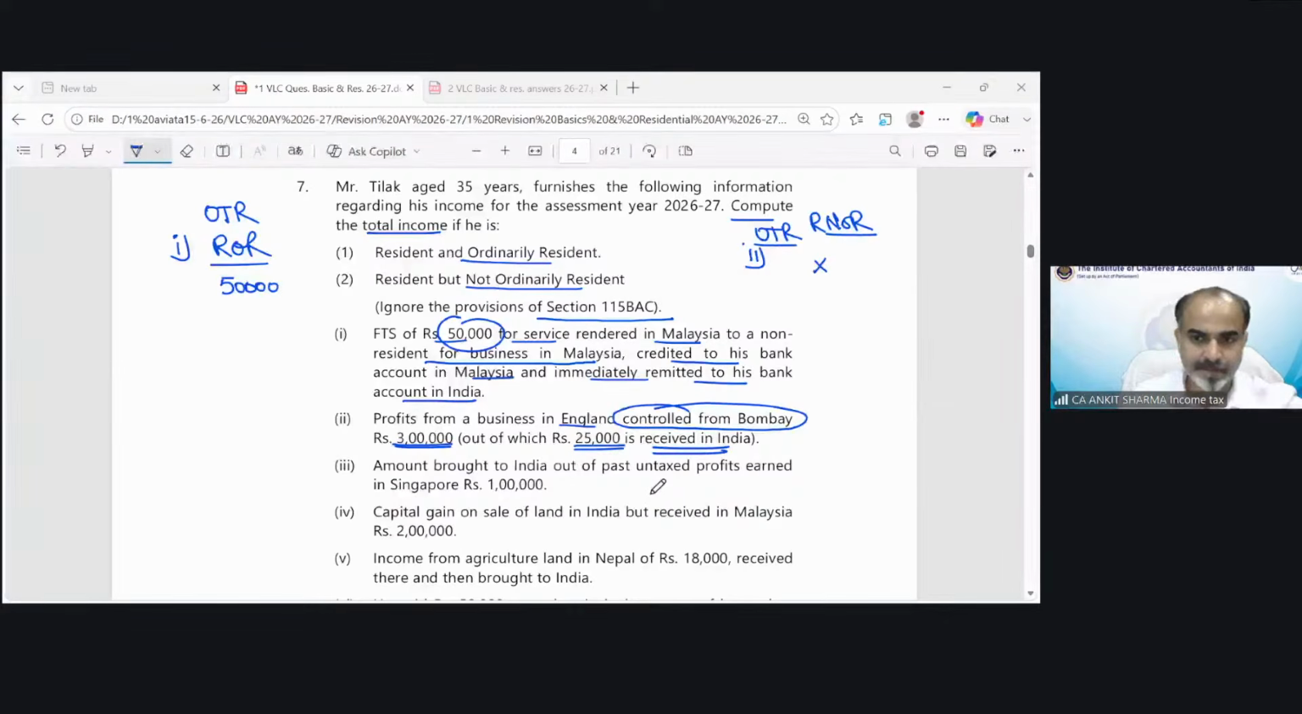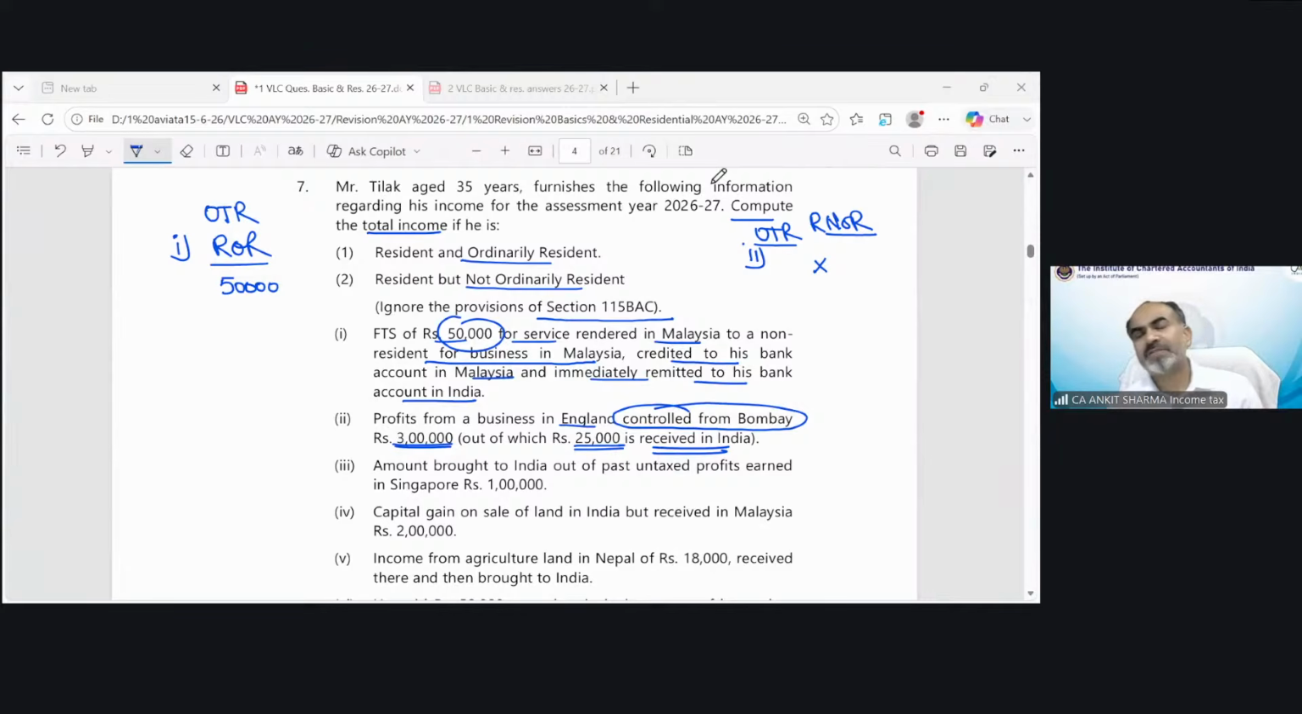Manas is saying both, complete 3 lakh. Both, as per Simran. Anyone else? Mithili is saying 3 lakh for ROR and 25,000 for RNOR.